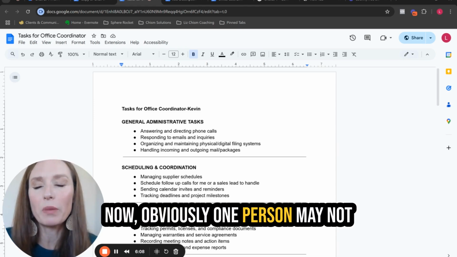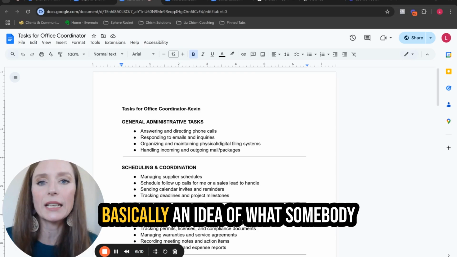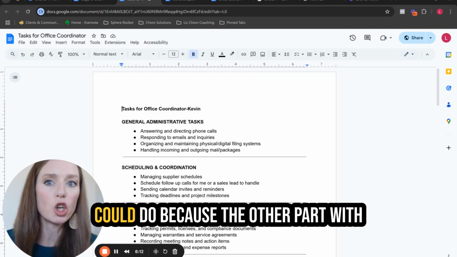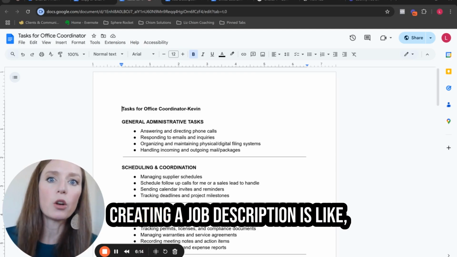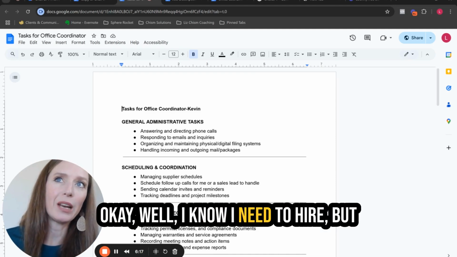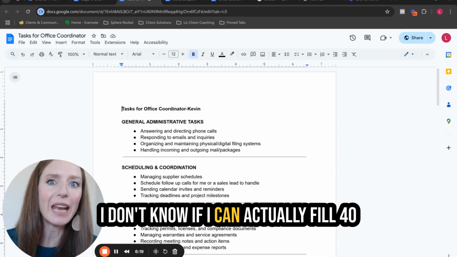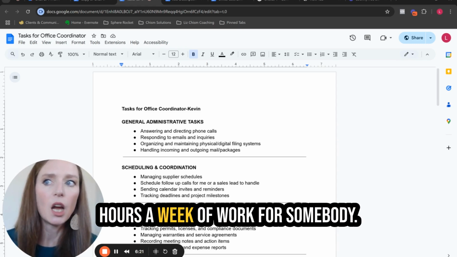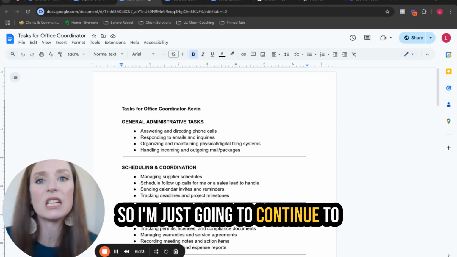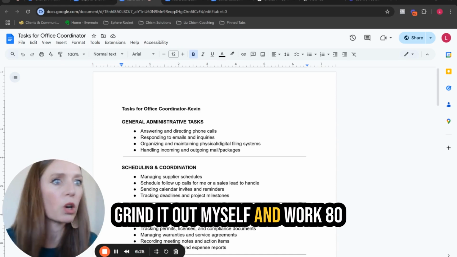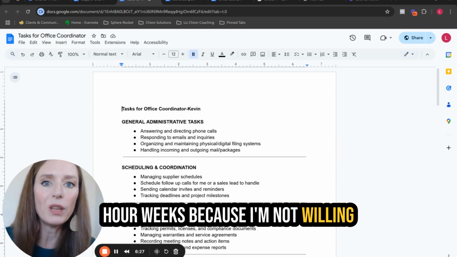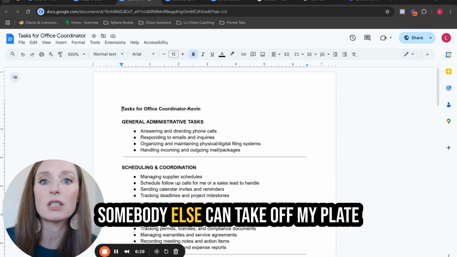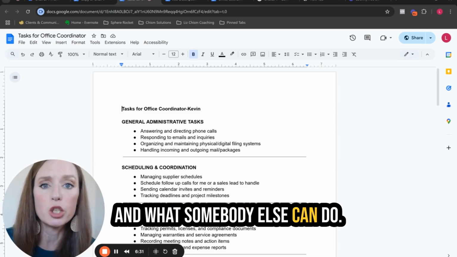Now, obviously, one person may not do all of these, but it gives you basically an idea of what somebody could do. Because the other part with creating a job description is like, okay, well, I know I need to hire, but I don't know if I can actually fill 40 hours a week of work for somebody. So I'm just going to continue to grind it out myself and work 80-hour weeks because I'm not willing to go through and figure out what somebody else can take off my plate and what somebody else can do.